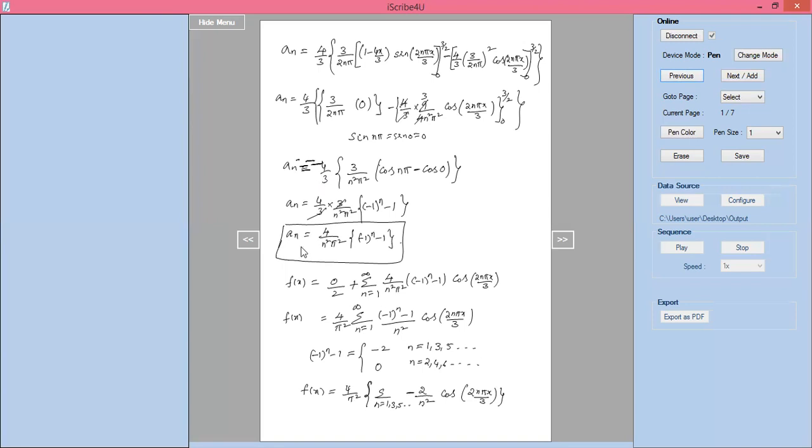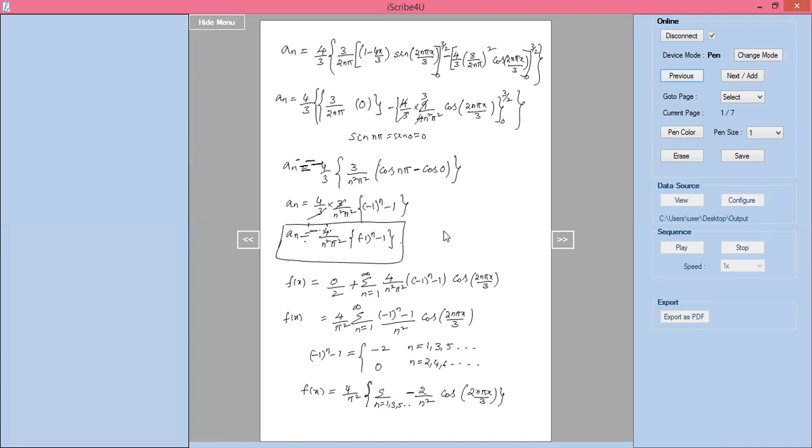Here also finally you will get minus 4 by 3. Minus 4 by 3 you will get.